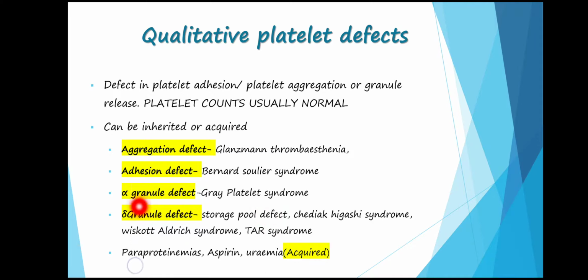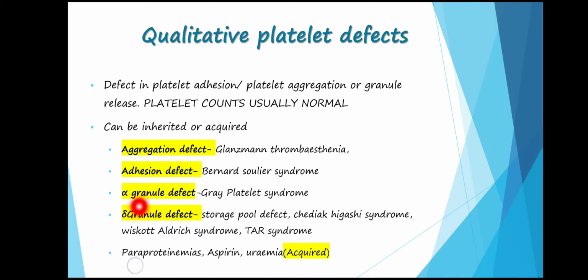These are the receptors which cross-link the platelets with the help of the fibrinogen molecule and the GP2B3A receptor complex. When this 2B3A receptor is defective, it results in the platelet aggregation defect known as Glanzmann thrombocythemia. So these are the causes of these two qualitative defects of platelets.